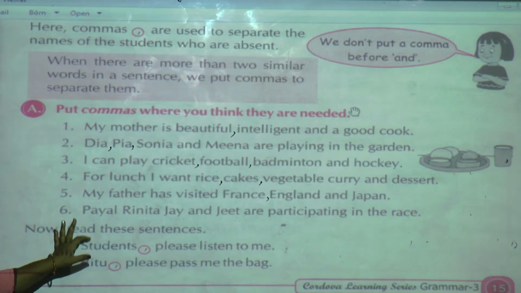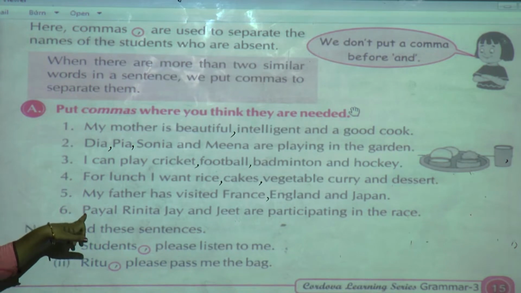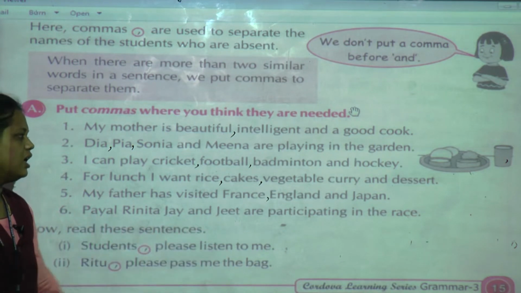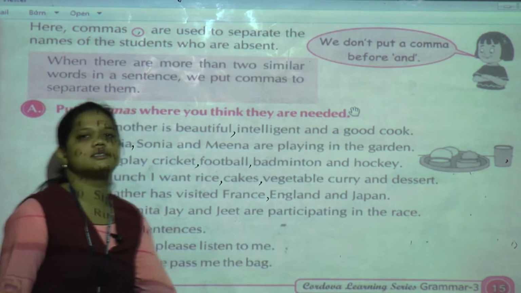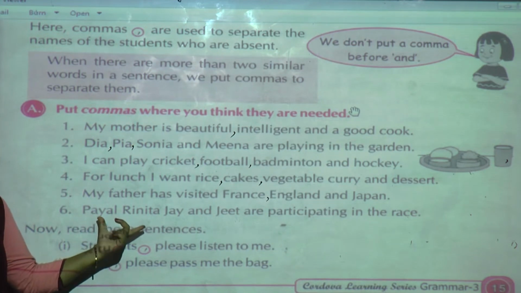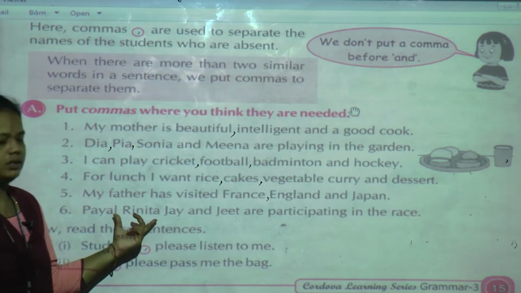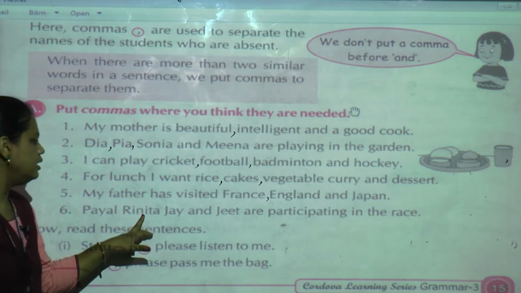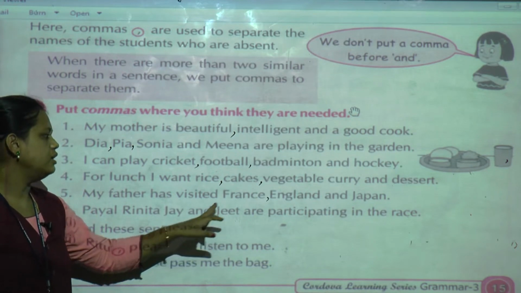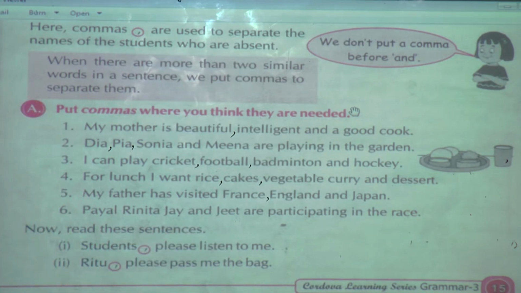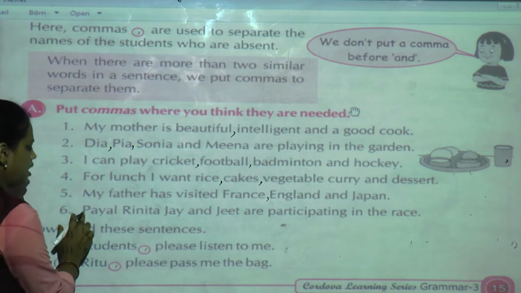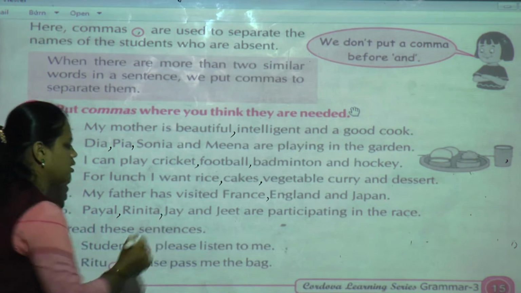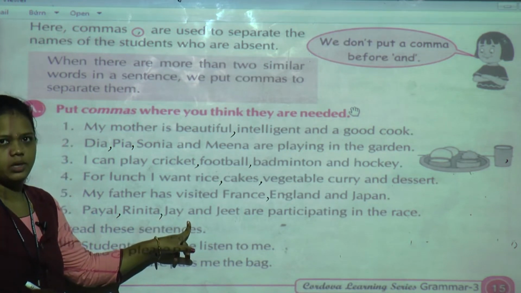Okay. Now last one. Payal, Rinita, Jay and Jeet are participating in the race. Here some children's names are given, who are going to participate in the race. Who are they? They are Payal, Rinita, Jay and Jeet. So where do we have to put the comma? See here, after Payal, then Rinita, comma, Jay, we have to put a comma here, no, why?